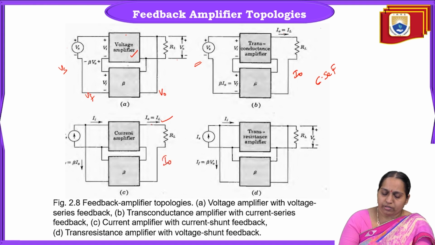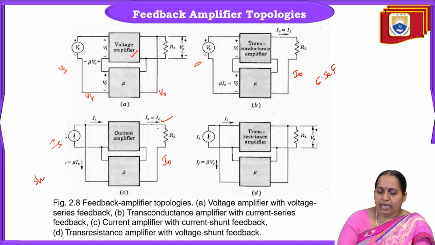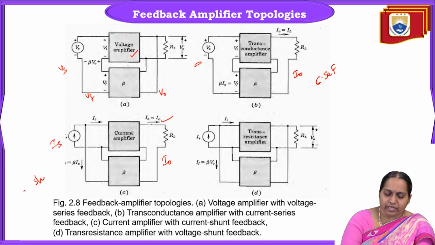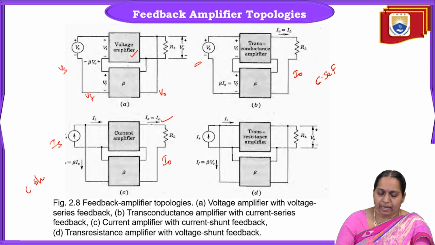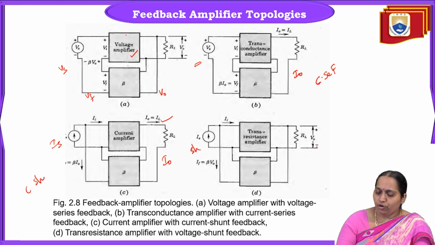And what type of configuration is it? Here the source is also Is. When the source is a current source, definitely it is a shunt connection, and the output is current, so it is a current shunt feedback amplifier. And in this one also, since the source is current, it is a shunt configuration, and the output is V0, so it is a voltage shunt feedback amplifier.